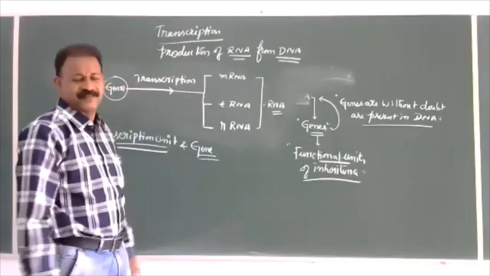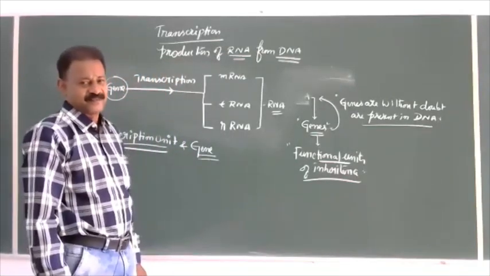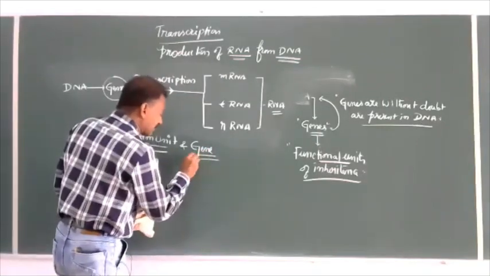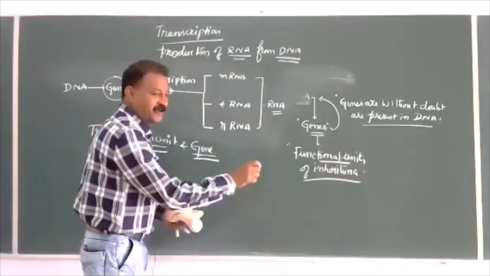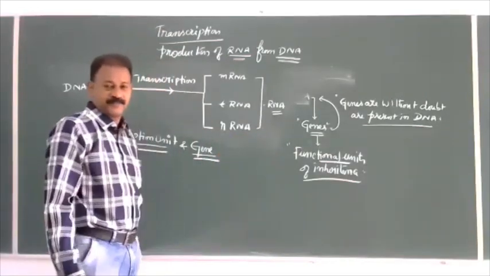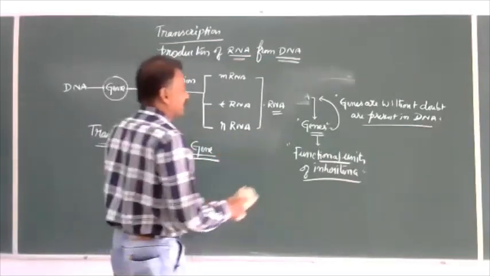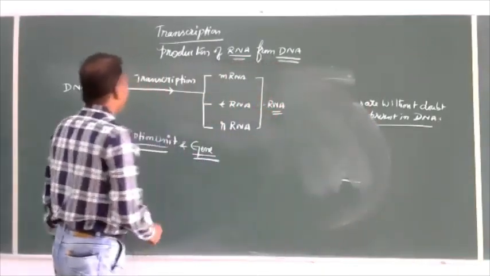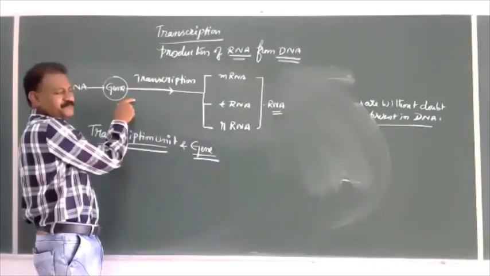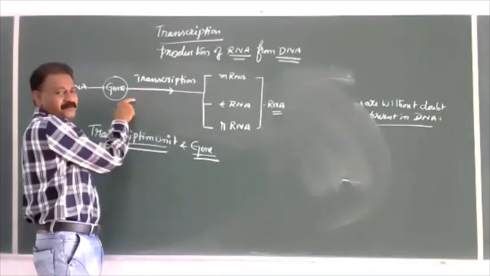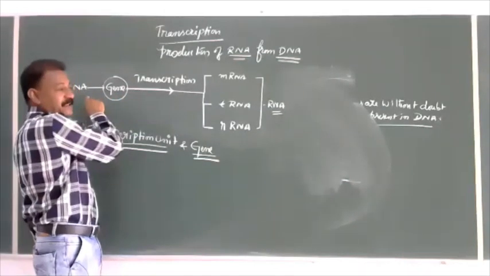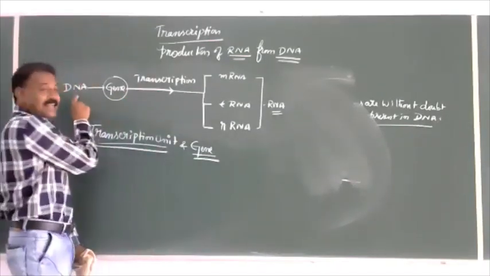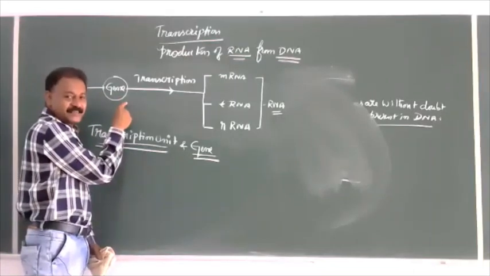And now again, to call a particular segment of DNA a gene, our scientists provided the information that all genes present in the DNA, yes, definitely all genes are present in the DNA, but all DNA is not acting like gene.